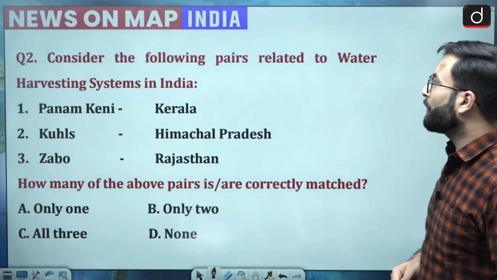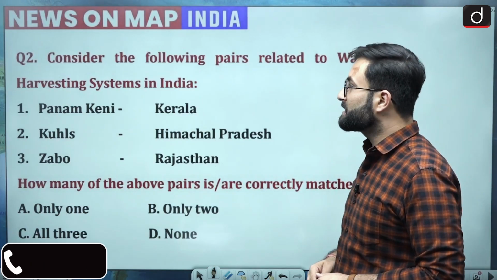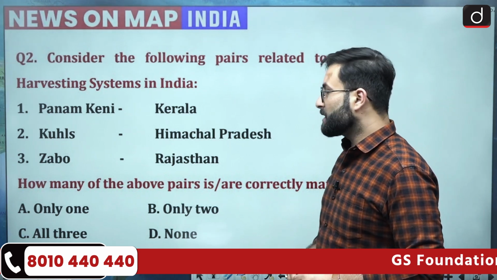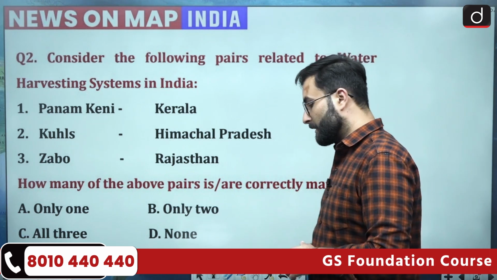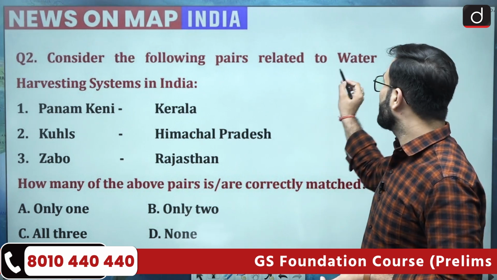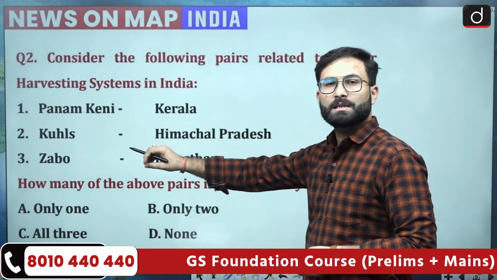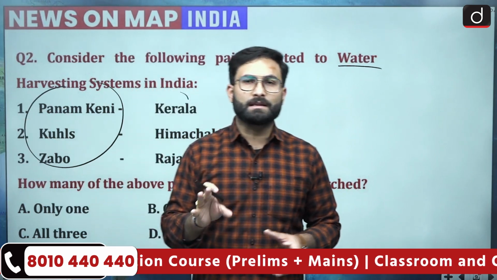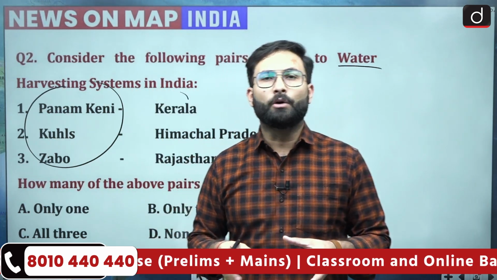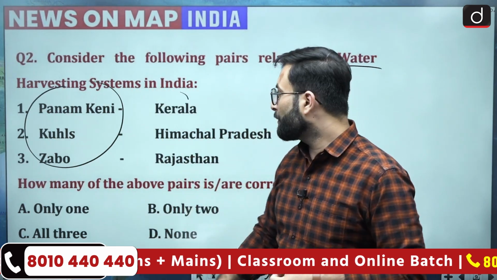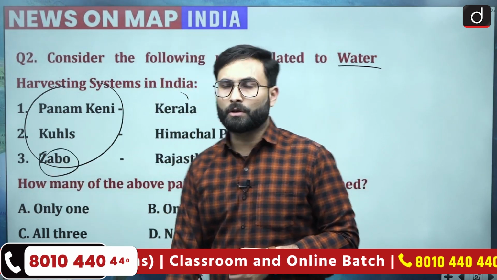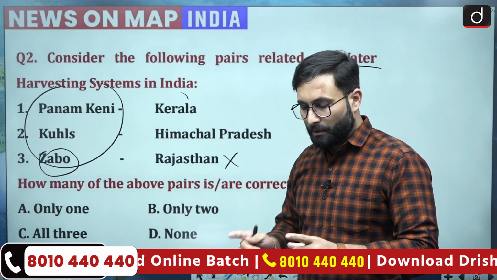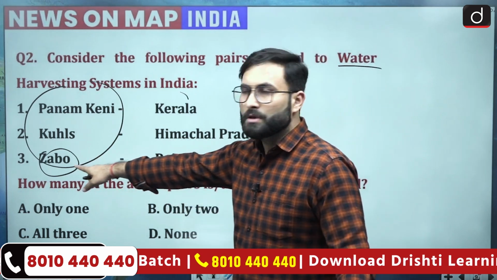Question number 2. Consider the following pairs related to the water harvesting system in India: Panamkeni, Kerala; Kuls, Himachal Pradesh; Zabo, Rajasthan. Here, these are basically local terms used for the different water harvesting systems. Rajasthan has a special feature, that is tanka. They have tankas over here. And Zabo is there in Nagaland and not in Rajasthan. So this one is incorrect. Rajasthan has the tankas and Zabo is there in Nagaland.